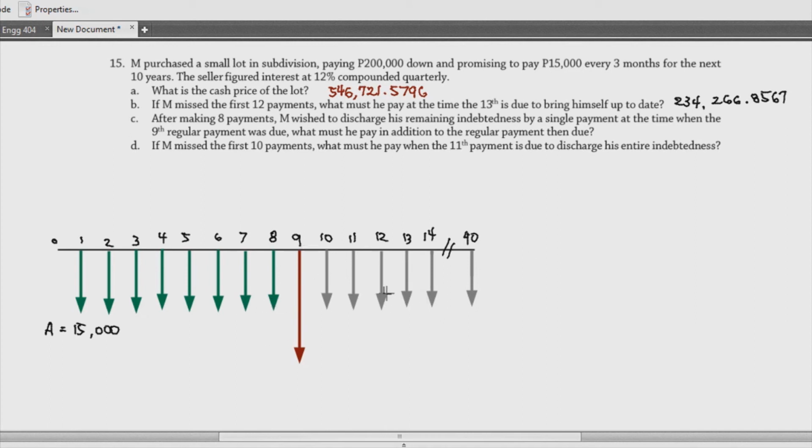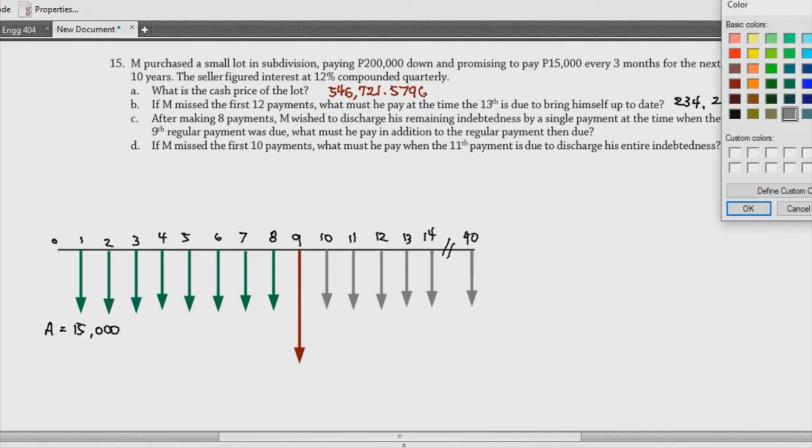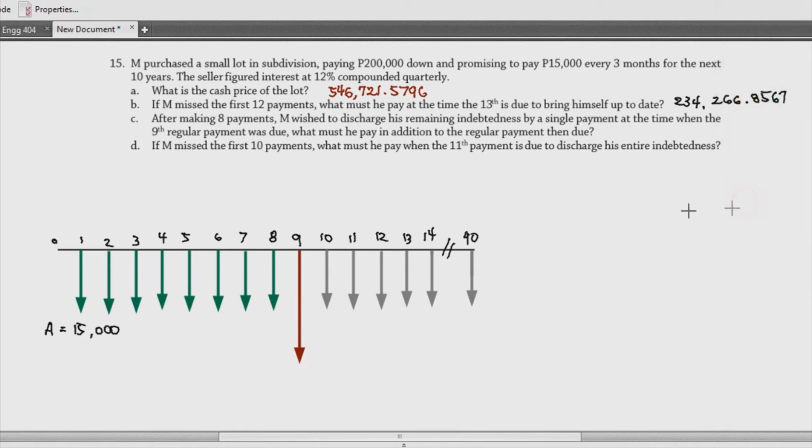Now, we can analyze this by drawing our reference arrow again. I'll be using another color just to signify things out here. Okay, so yan. Ngayon, if I try to bring all of these payments to this ninth payment, alam ko na the sum of all these payments taken from 1 to 8 payment to 9 would be yung ating kabuuang bayaran on the 8th and 9th payment. Kasama natin yung 9th, no?